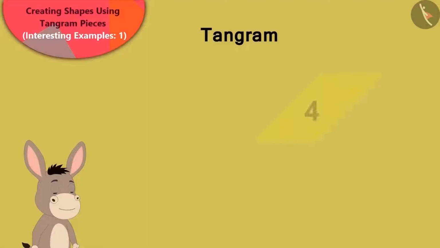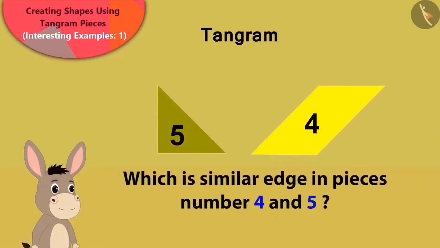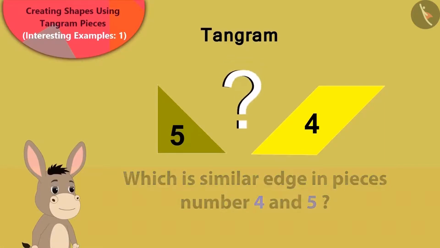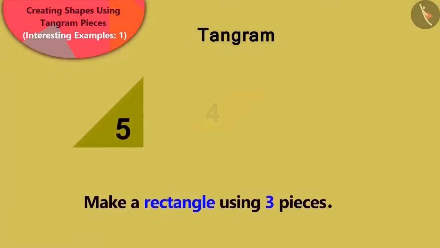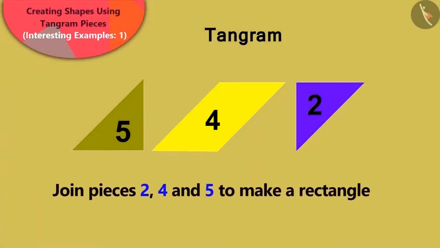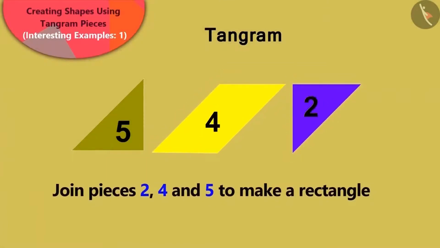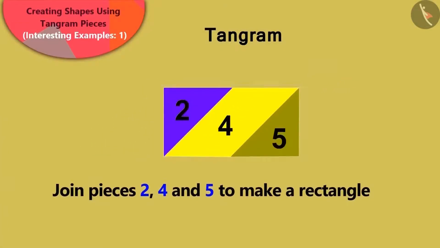Now Bhola said that pieces number 4 and 5 have one similar edge. Children, can you recognize them? Yes, this answer is absolutely correct. Children, can you join 3 pieces of the tangram to make a rectangle like this? We can join pieces number 2, 4 and 5 in this way to make a rectangle like this.